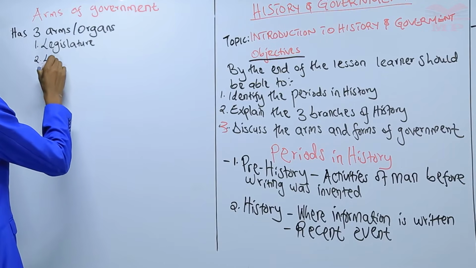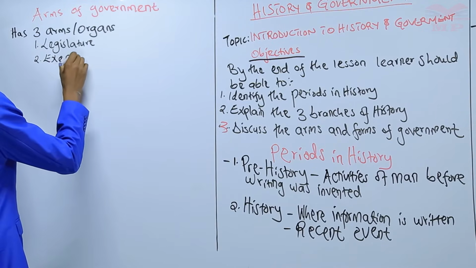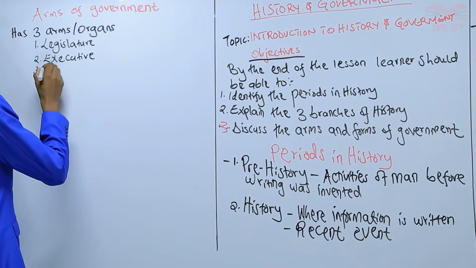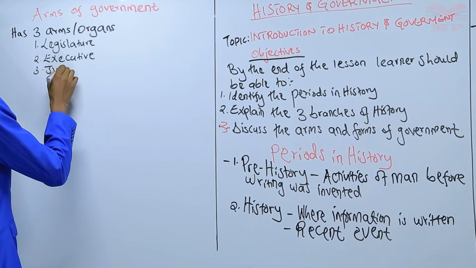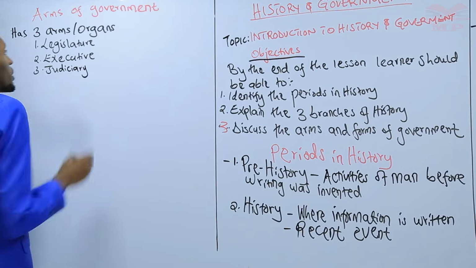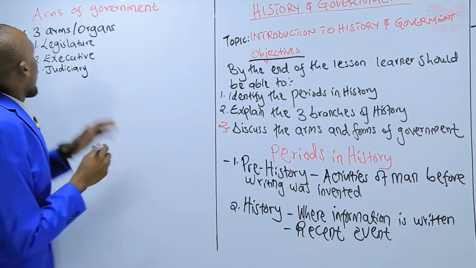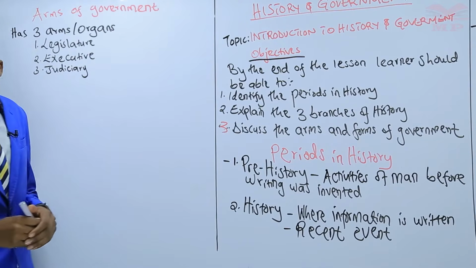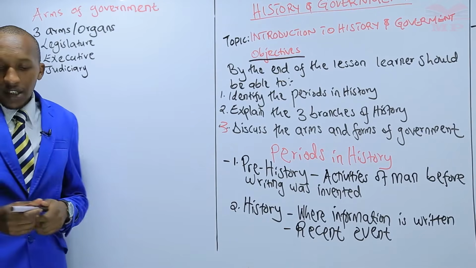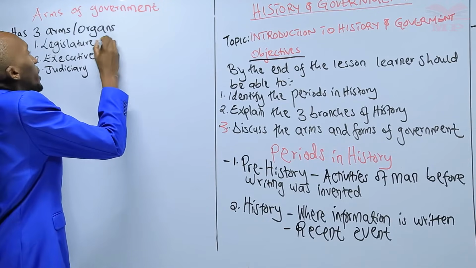Then number two, we have the executive. And then number three, we have the judiciary. These are the arms of government. Let's start with the legislature. What is the legislature? It is the law-making arm.